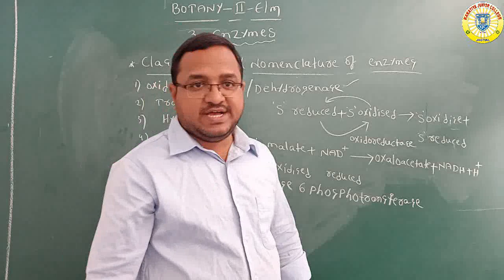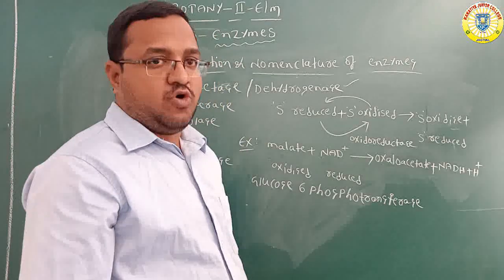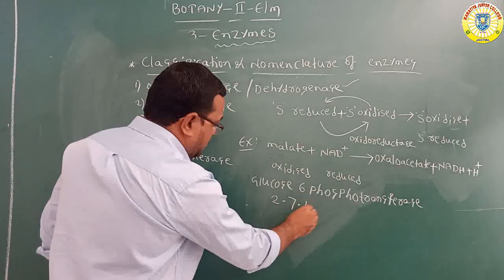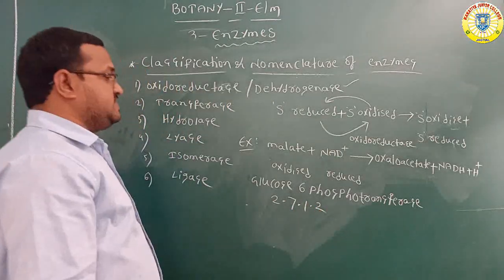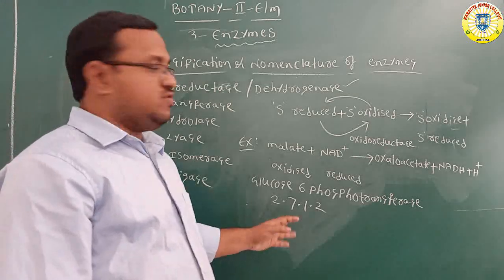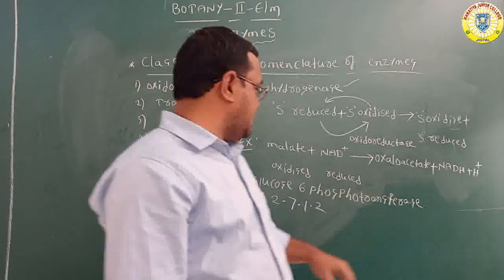Here the 4-digit enzyme code is 2712. This is the 4-digit code of glucose 6-phosphotransferase.